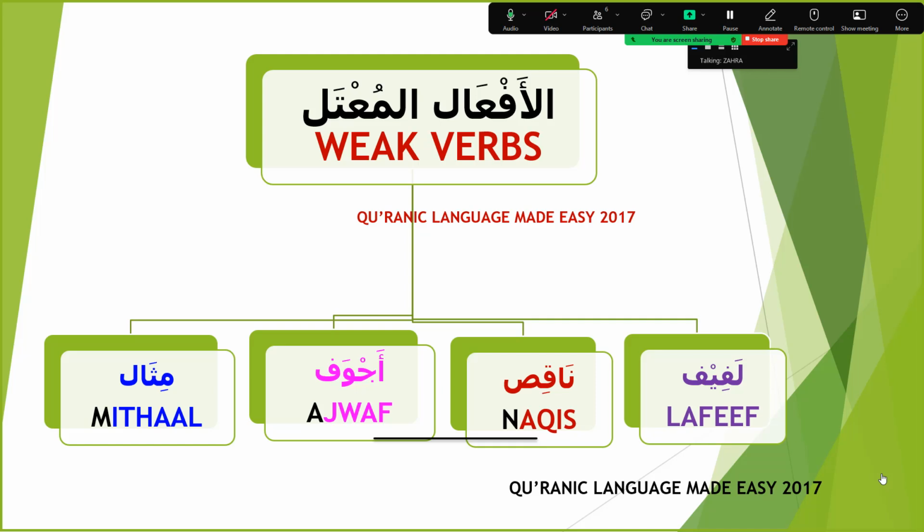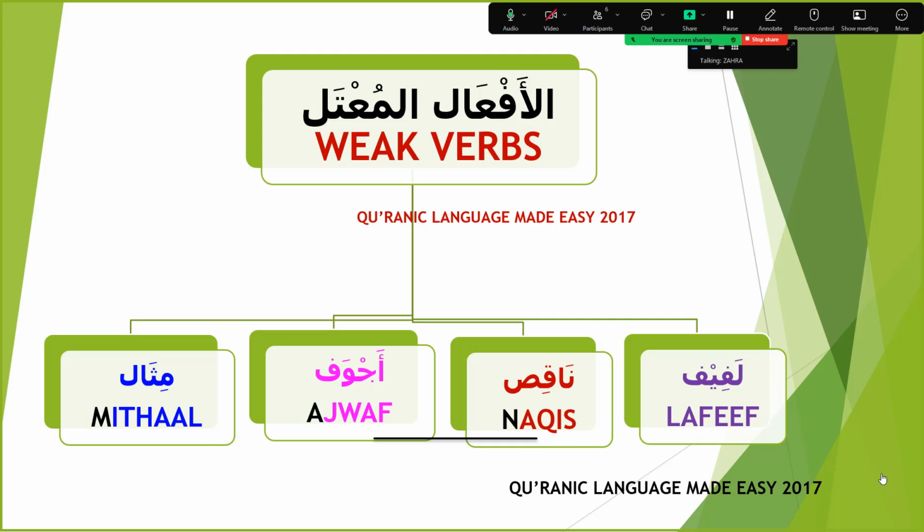Rabbi zidni ilma. Today's topic is the most important topic, that is weak verbs, al-af'al al-mu'tal, because the rest of the topics depend on this important lesson. Because if you understand what exactly are the weak verbs and the categories of them, then it becomes easy for you to understand the future lessons about the weak verbs.